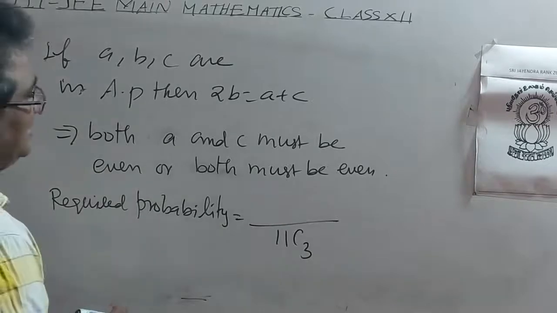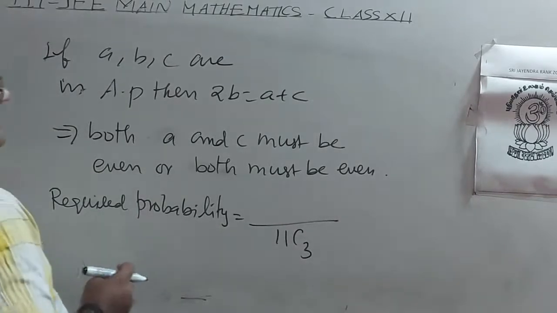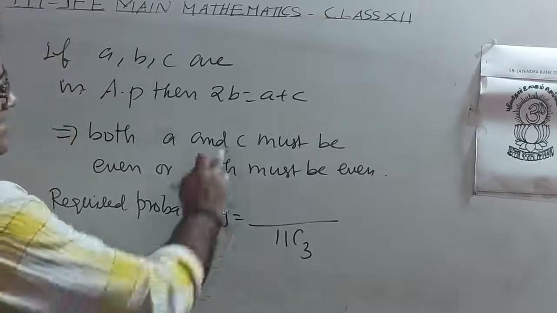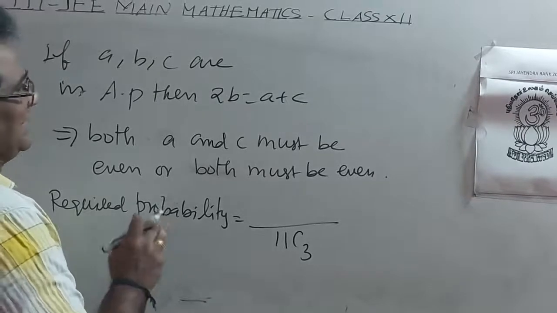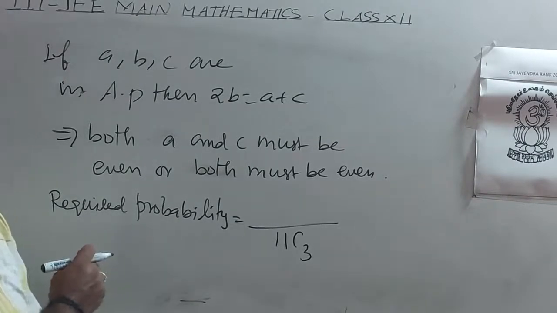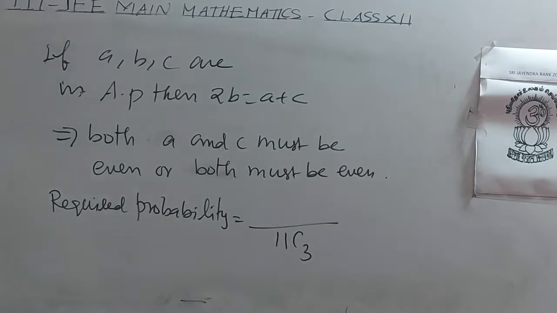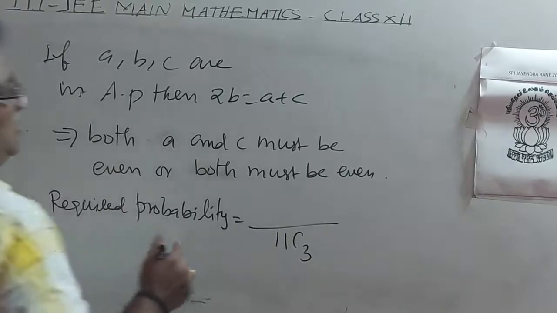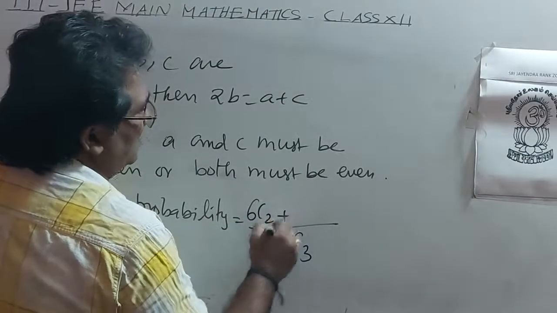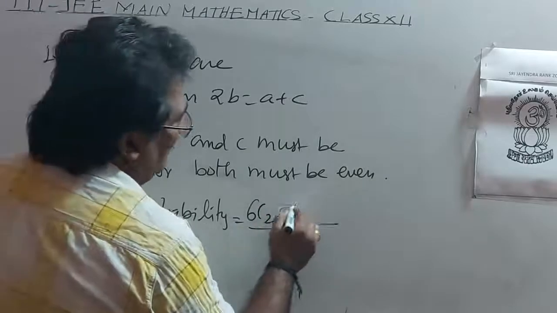For favorable cases, it is enough to consider selecting two numbers A and C. From 11 consecutive numbers, there will be either 5 even and 6 odd numbers, or 6 even and 5 odd numbers. So from 6 odd numbers you have to select 2, 6C2. From 5 even numbers you have to select 2, 5C2.